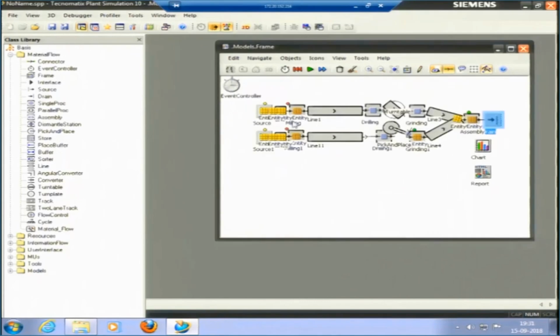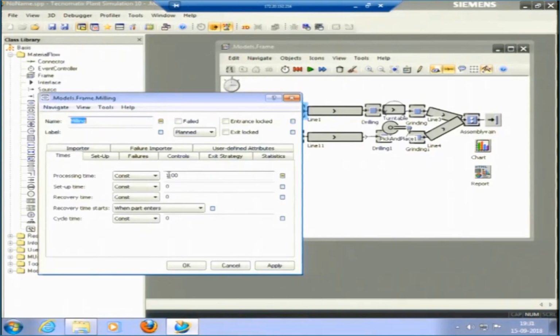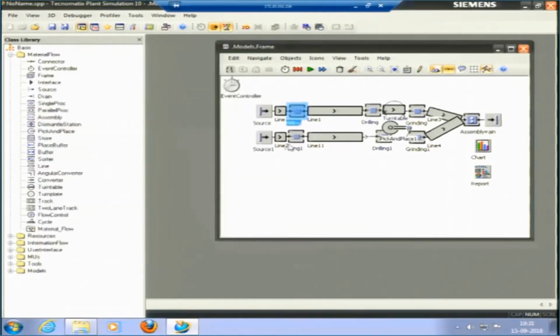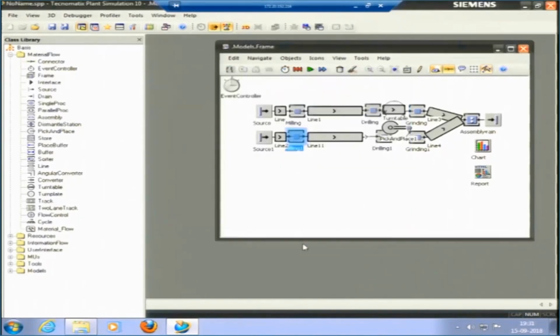Now, if I change the processing times, let me take 2 minutes, and I change this processing time also to 2 minutes. In actual conditions we cannot change the processing time. The processing that it has to take, it would take. The milling, if it has to take 2 minutes, unless we change the tools, we change the machine, or we have the CNC machines, or the advanced machines, we cannot work much on the processing times. The processing times are fixed.